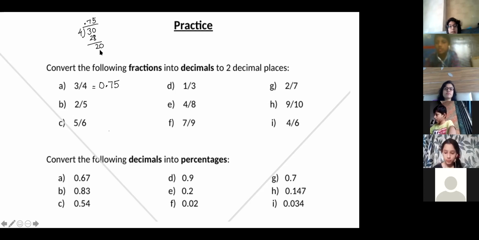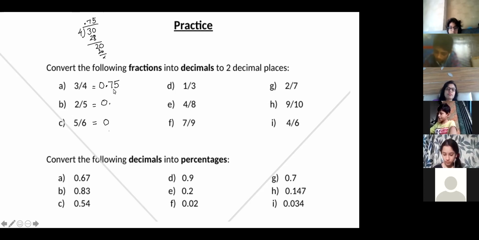No, ma'am, it is B, 2 upon 5. Ma'am, it is 0.5. Correct, 0.5. It will be 0.4, not 0.5. Sorry, ma'am. 5 fours are 20. Yeah, it is 0.4.